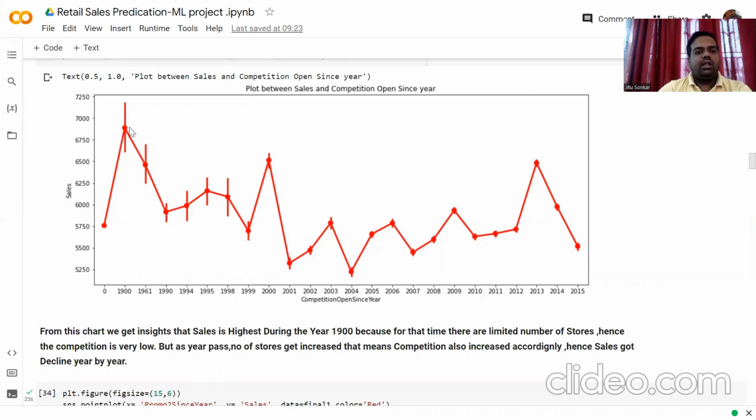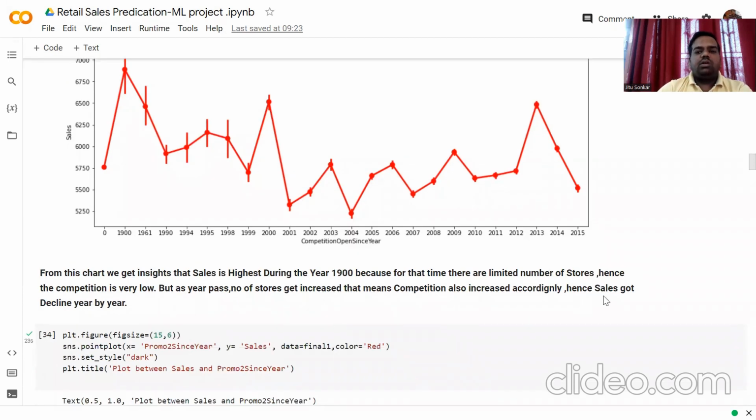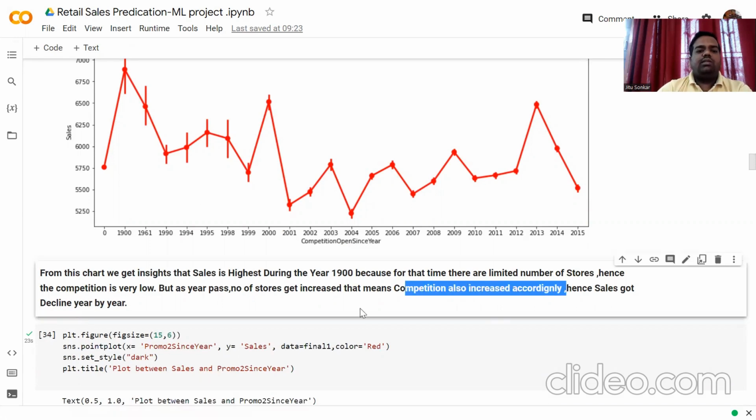In the year 1900 the sales is highest, but as we move further through the years, sales decrease. In 2014 the sales did not increase much, but it is almost approximately the same as 1900. So because of the increase in competition, sales decline year by year.